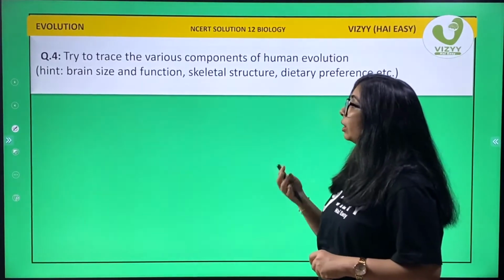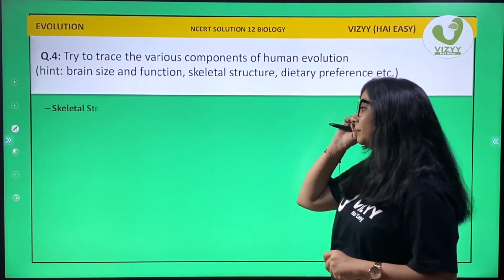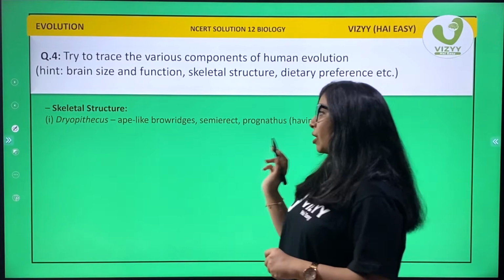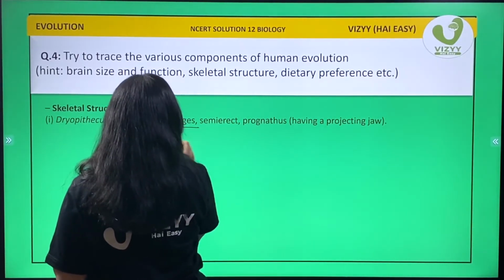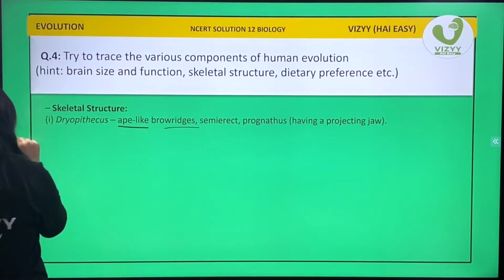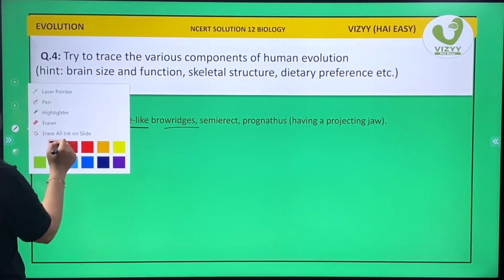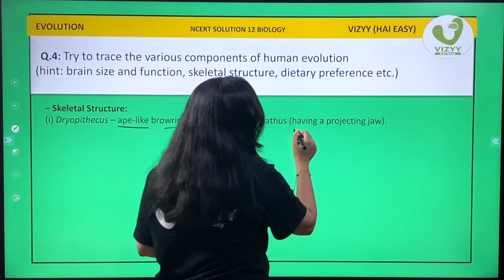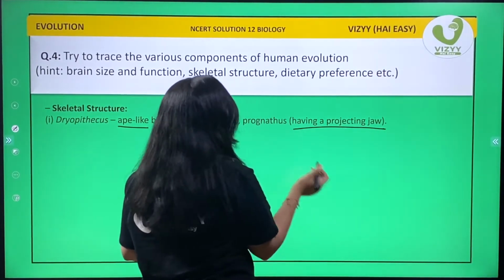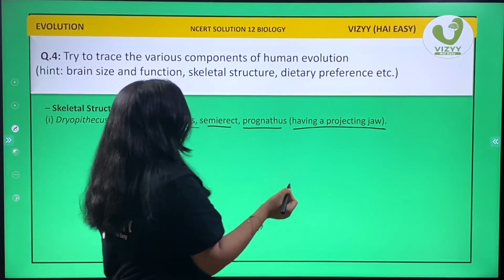Okay, going ahead with skeletal structure. Now, Dryopithecus had ape-like brow ridges and was semi-erect in nature. He was semi-erect and had projecting jaw, that is prognathous.